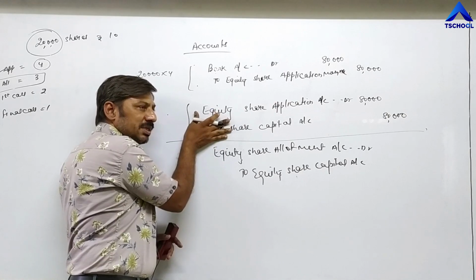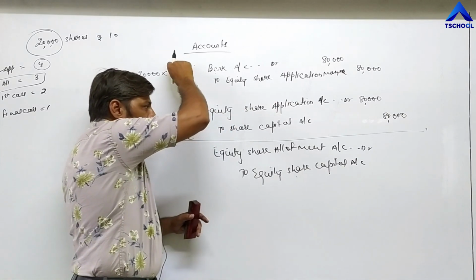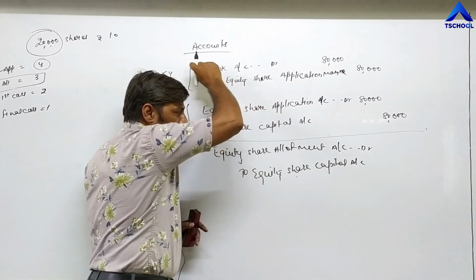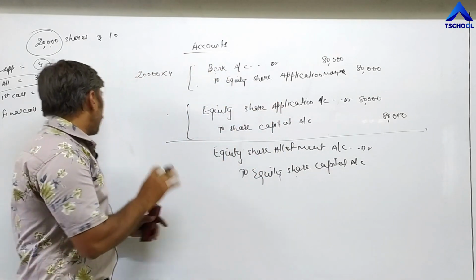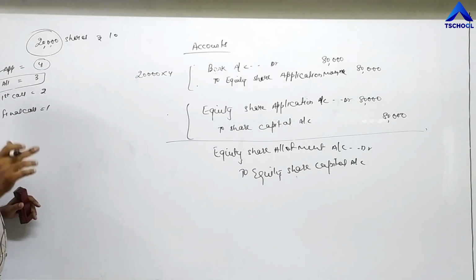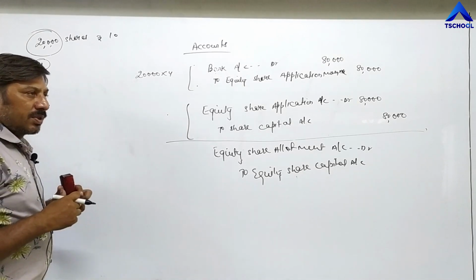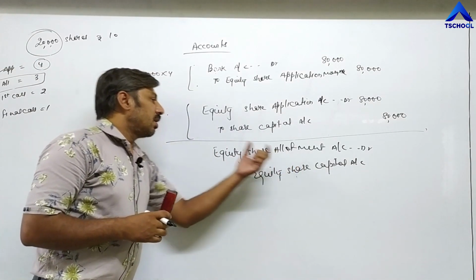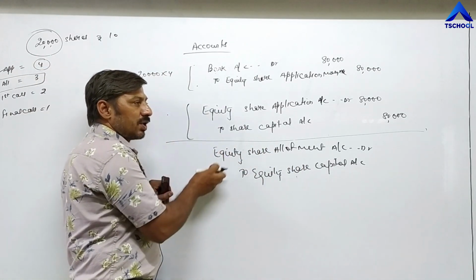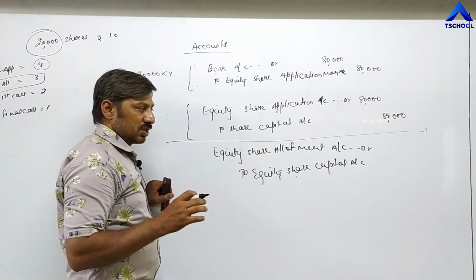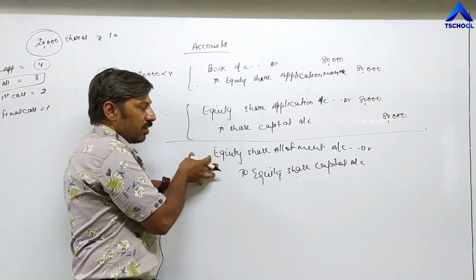Now here capital account opens, that's why at the time when we are entering, we are transferring the amount of application money in capital account at the same time, because now the person who becomes shareholder, now company has the right to take allotment, call money from them. That's why they are passing advance entry, that we have to take this and this amount from these shareholders. This is advance entry regarding allotment.